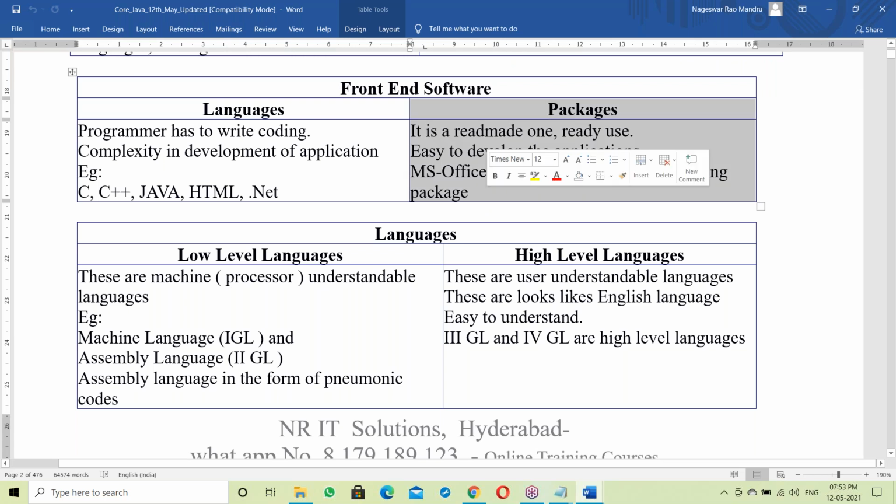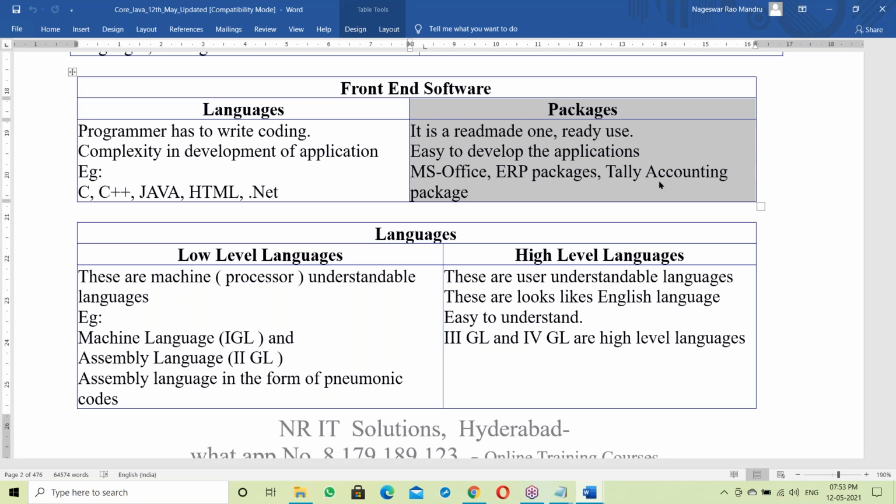Packages are ready-made ones, ready to use. Yes, MS Office, maybe Tally ERP, the Tally accounting package. Those things are packages, so readily available. Forms are readily available too: fill the form, submit. That is a package. No programming.